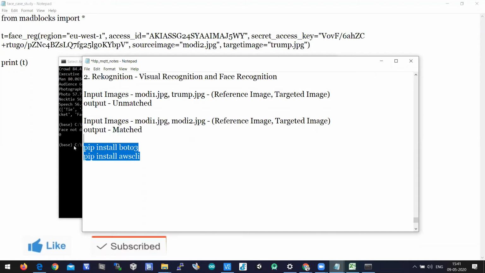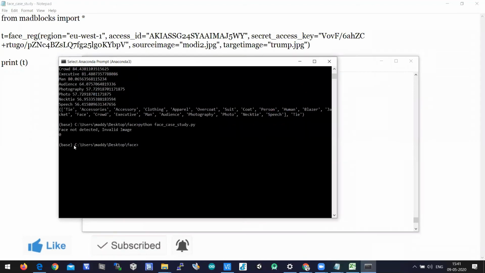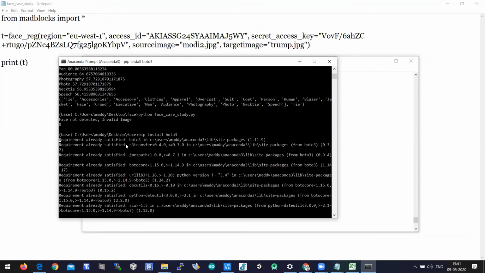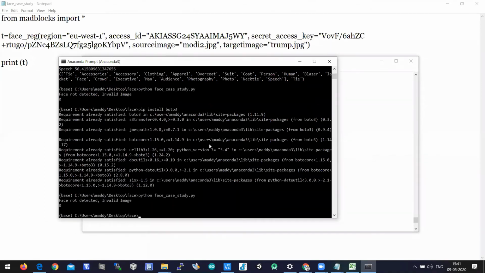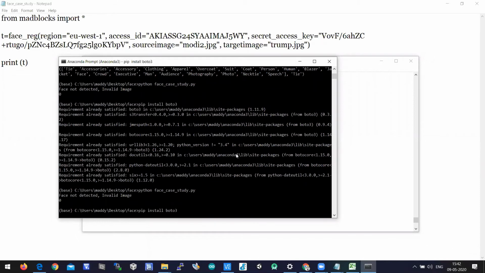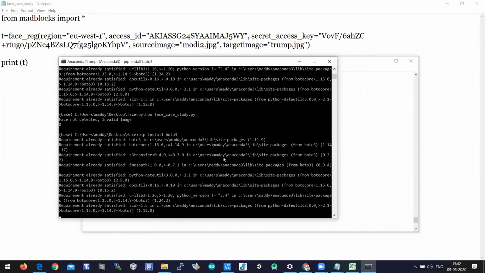So let us install this. Pip install Boto3. It is saying that it's already there on my laptop.